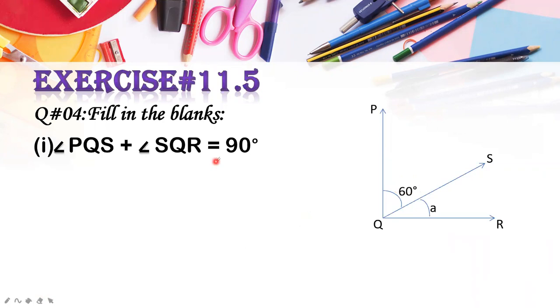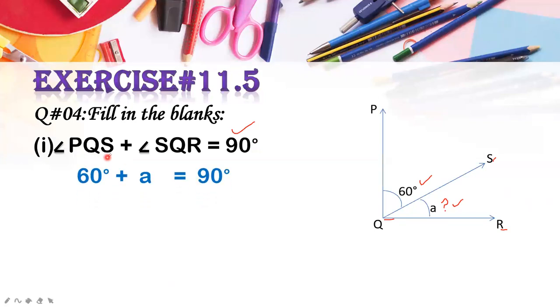And SQR, this S, this Q, and this R, is equal to A, meaning this is unknown. You don't know the measurement of this angle. But they are telling you that the measurement of PQS and SQR together is equal to 90 degrees. Why 90 degrees? As you can see here, they are making an angle of 90 degrees. So if you add this 60 to the unknown angle, the answer should be equal to 90 degrees.